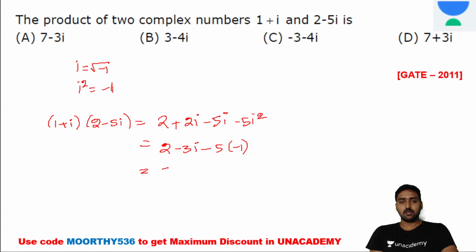It's equal to 7 minus 3i. 2 plus 5 is equal to 7 minus 3i. Option A is the right answer. 7 minus 3i. It's a GATE 2011 question, right?